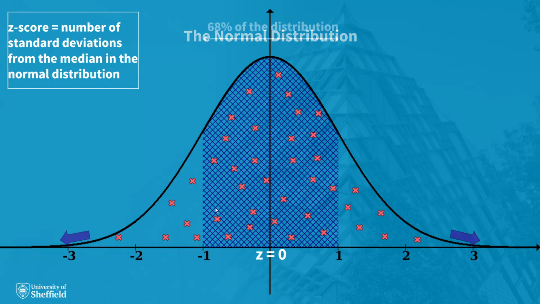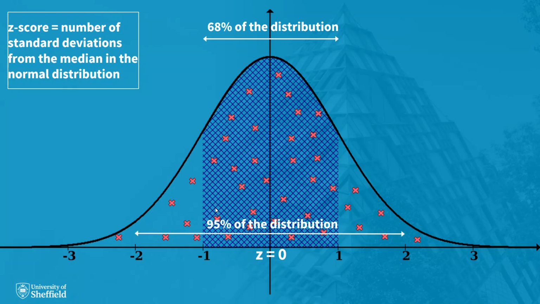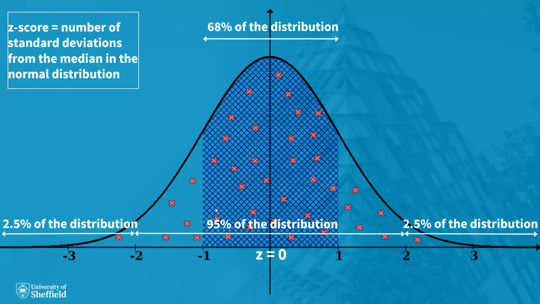The normal distribution tells us that 68% of our healthy children are in this shaded area, within 1 standard deviation either side of the median, with a z-score of between -1 and 1. 95% of our healthy children have a z-score in the range -2 to 2. In other words, there is a 95% probability that a healthy child has a height for age of within 2 standard deviations of the median. This leaves a 2.5% probability that a healthy child is more than 2 standard deviations above the median, and a 2.5% probability that a healthy child is more than 2 standard deviations below the median.